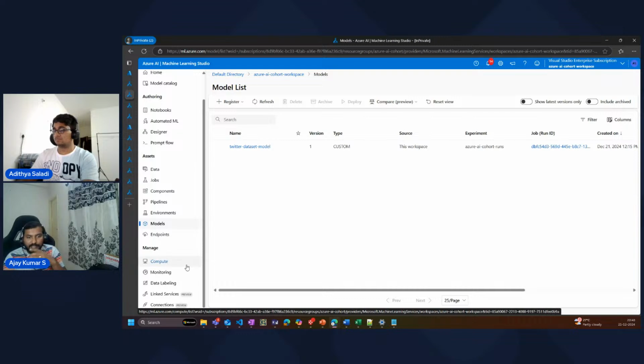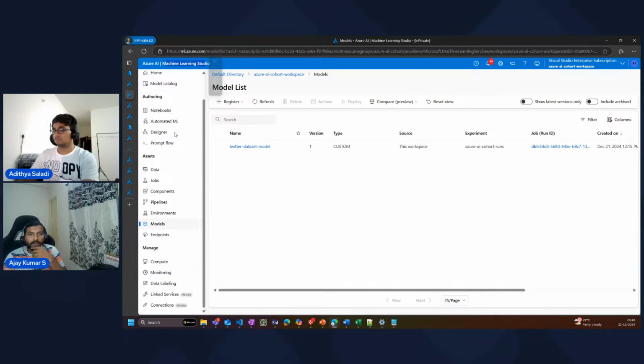So that's the end-to-end usage of how you can leverage Azure ML Studio to build production grade applications with the architecture of the data pipeline, right? I hope this was pretty much helpful.